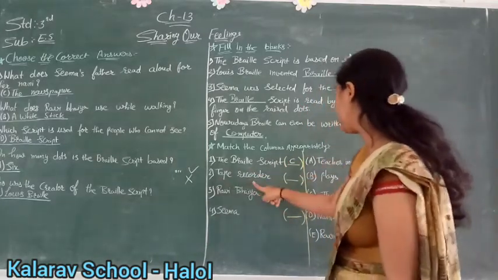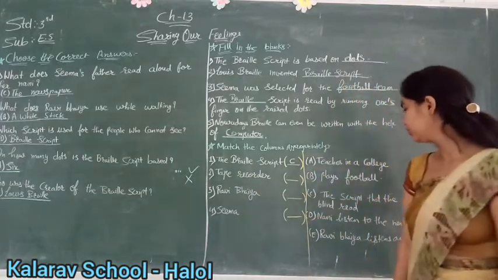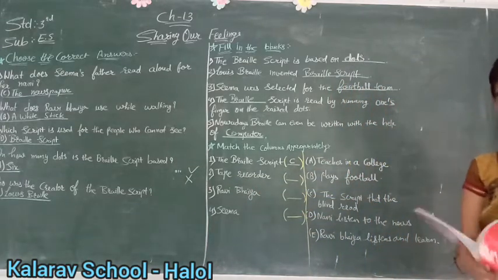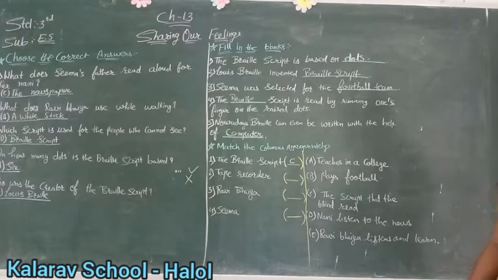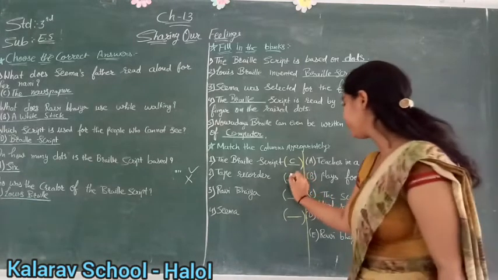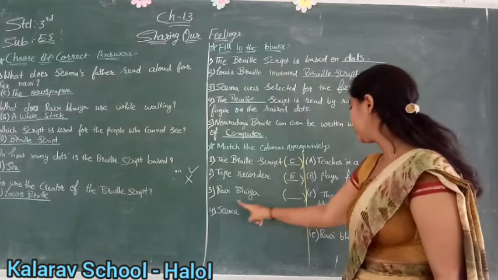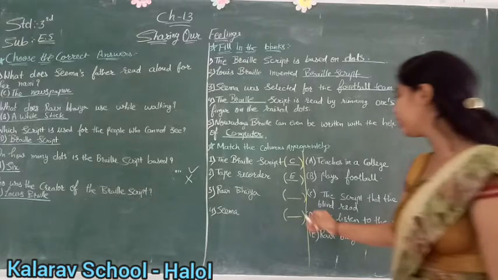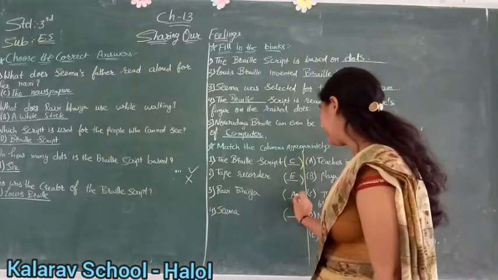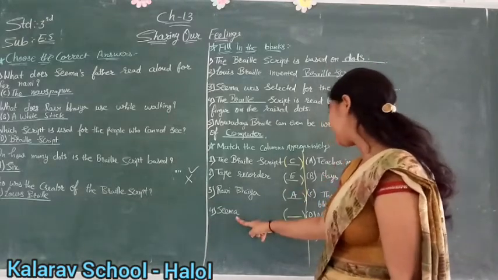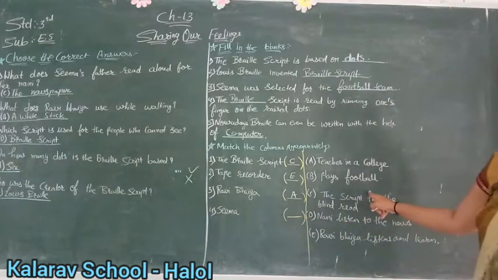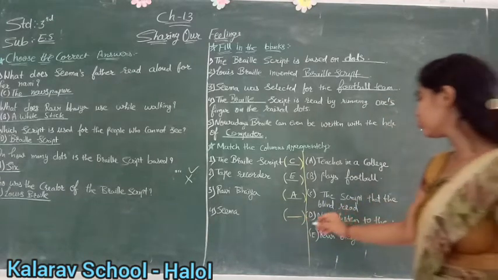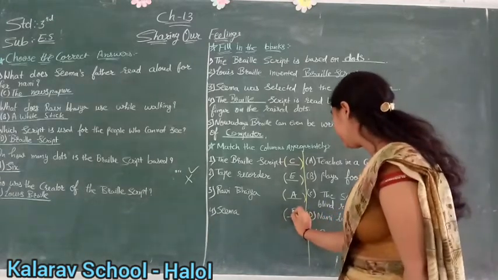Now see, tape recorder. So tape recorder, tell me the answer. Here comes A. Ravi Bhaiya, listen and learn. Okay. Now see, Ravi Bhaiya teaches in a college. So here you will write A. Now see number 4, Seema. Seema plays football, right? So here you will write B.